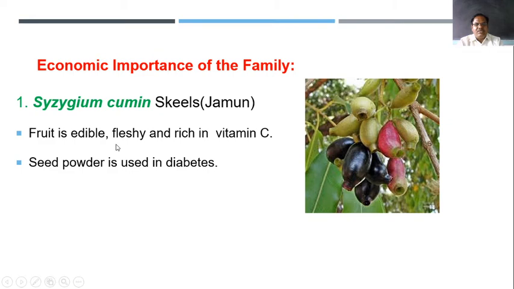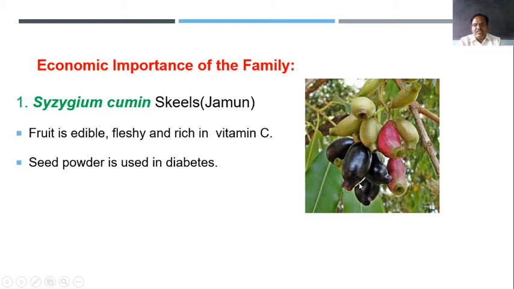The fruit is edible and rich in vitamin C. They are fleshy, that is, of drupe type. The uses of this fruit: seeds are powdered, and these powdered seeds are used for curing diabetes.